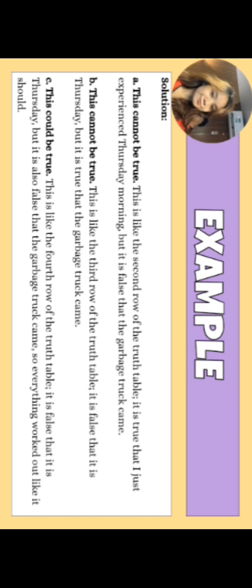It is false that it is Thursday, but it is true that the garbage truck came. And for letter C, this could be true. Why? Because this is like the fourth row of the truth table. It is false that it is Thursday, but it is also false that the garbage truck came. So everything worked out like it should. To know what is meant by the second, third, and fourth row of the truth table, you can see it on the next page.